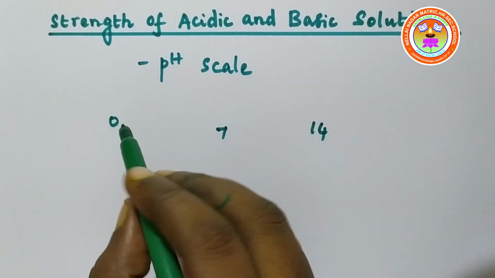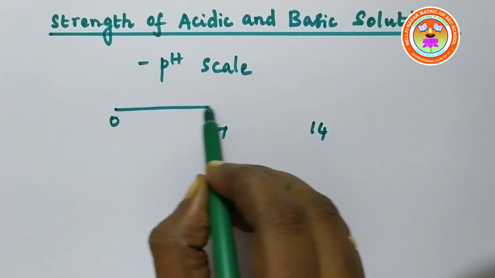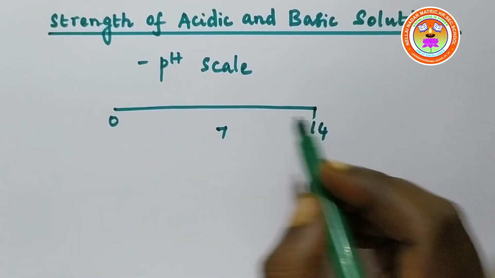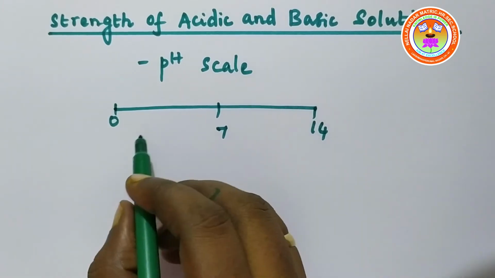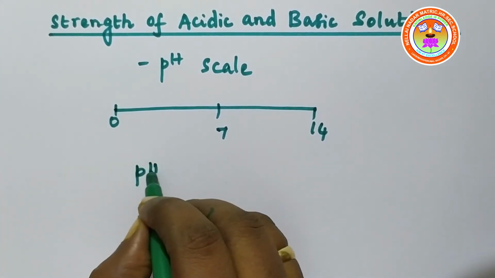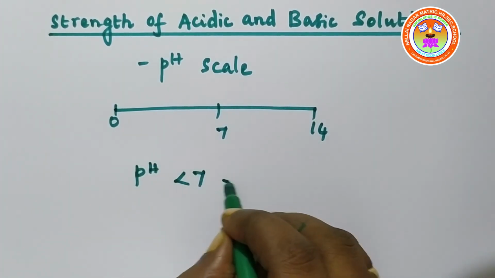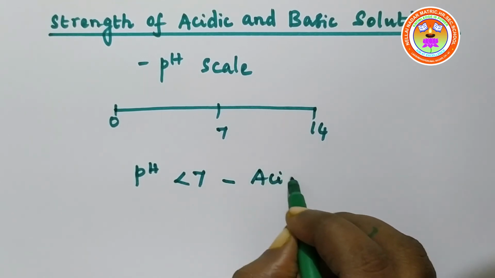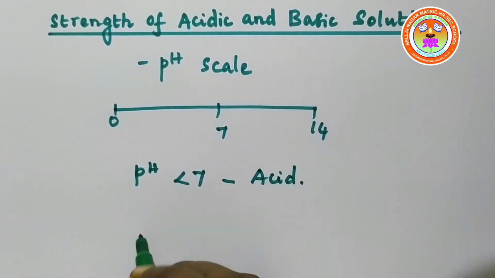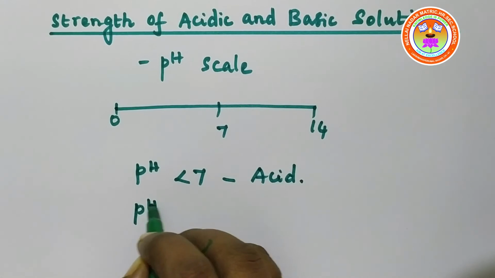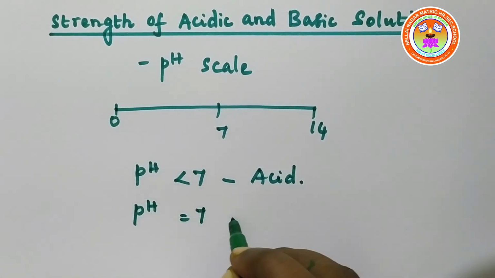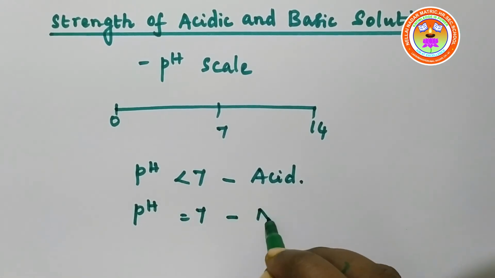And the mid value is 7. The solutions which have pH lesser than 7 are said to be acidic in nature. They are acids. When the pH of a solution is equal to 7, the solution is neutral.